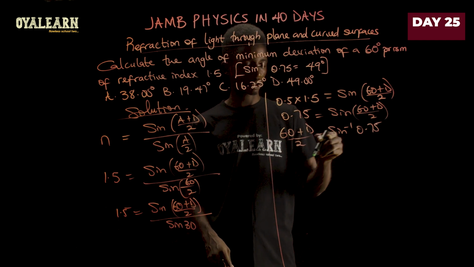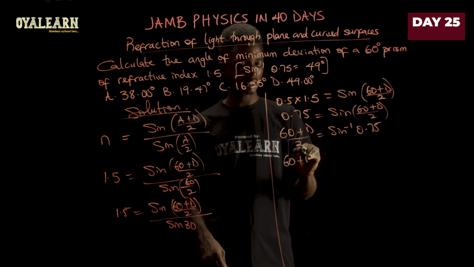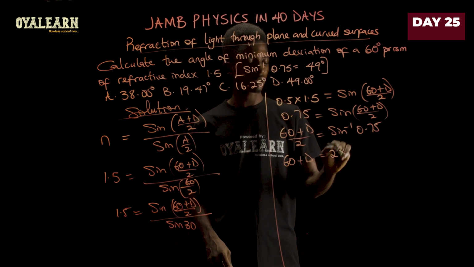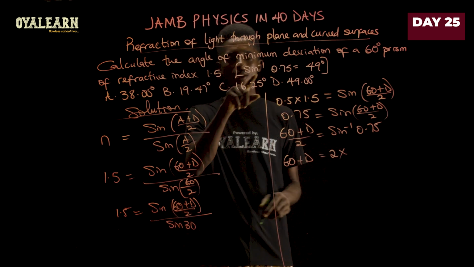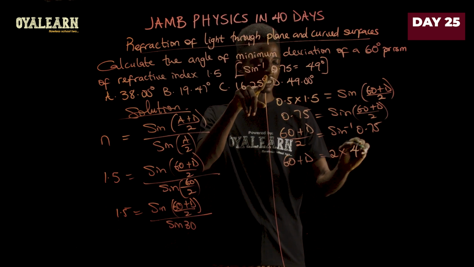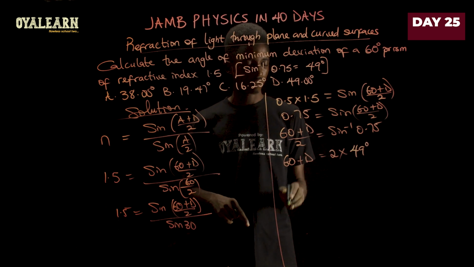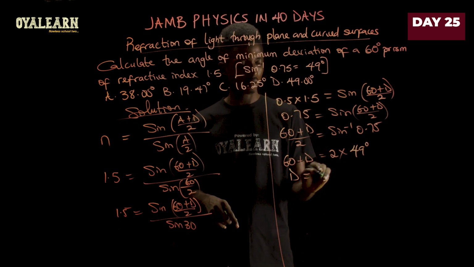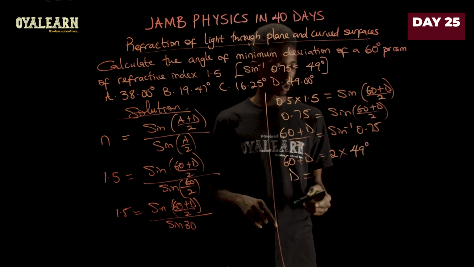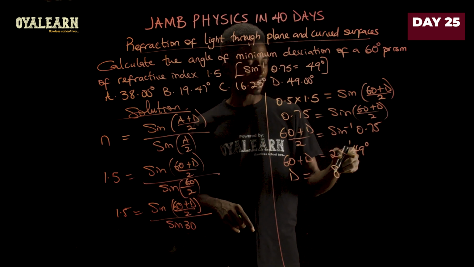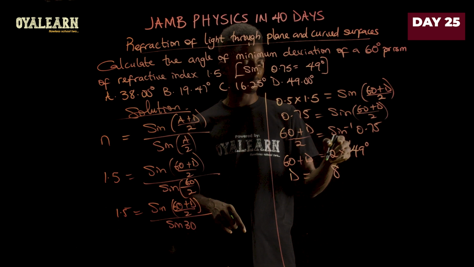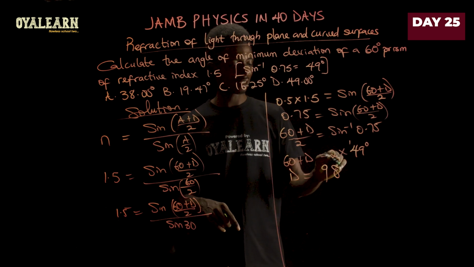And then when we cross multiply here, 60 plus d then becomes 2 multiplied by the sine inverse of 0.75, which is given in the hint as 49 degrees. So from here we can then say d equals, now when we multiply this, what do we get? 2 times 9 is 18, so 8 carry 1. 2 times 4 is 8. 8 plus 1, we have 98 degrees.